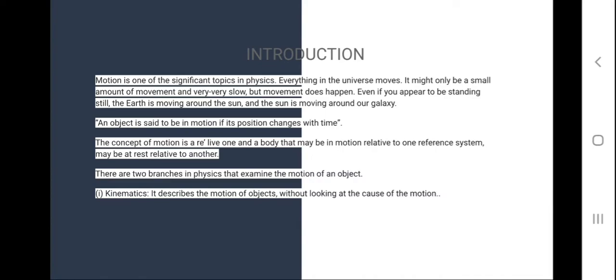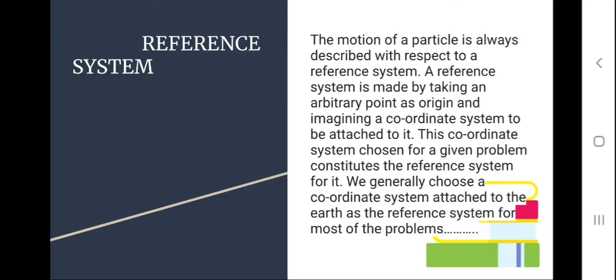The concept of motion is a relative one, and a body that may be in motion relative to one reference system may be at rest relative to another. Reference system. The motion of a particular particle is always described with respect to the reference system. A reference system is made by taking an arbitrary point as an origin and imagining a coordinate system to be attached to it. The coordinate system chosen for a given problem constitutes the reference system for it. We generally choose a coordinate system attached to the earth as the reference system for most of the problems.